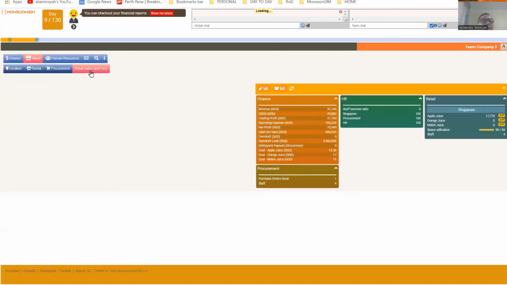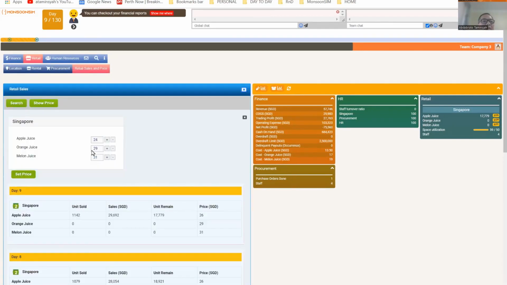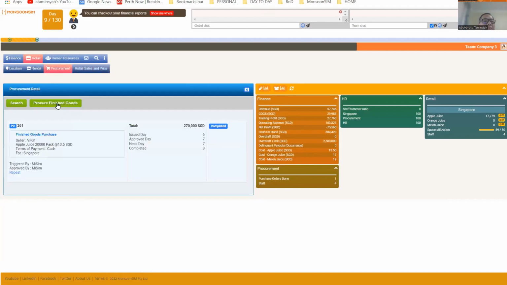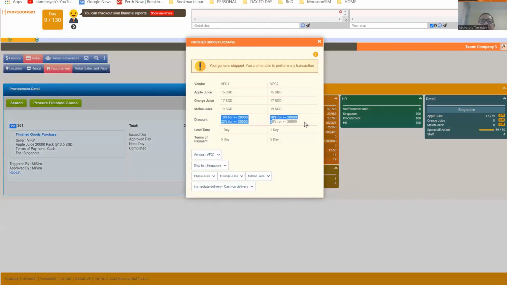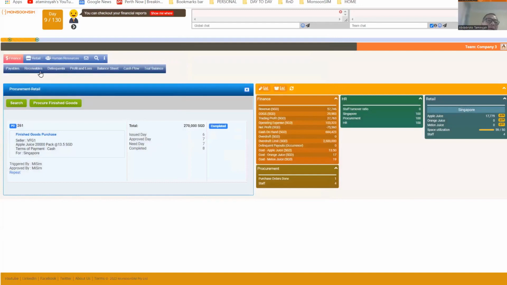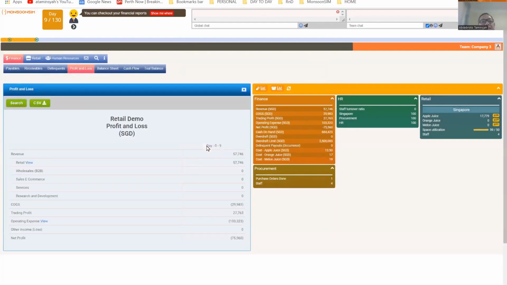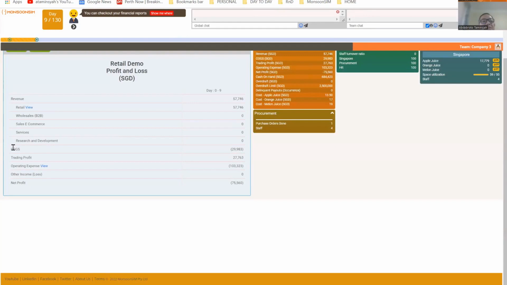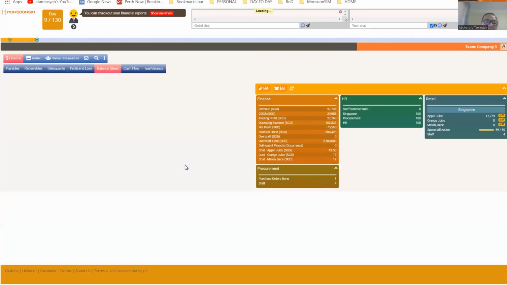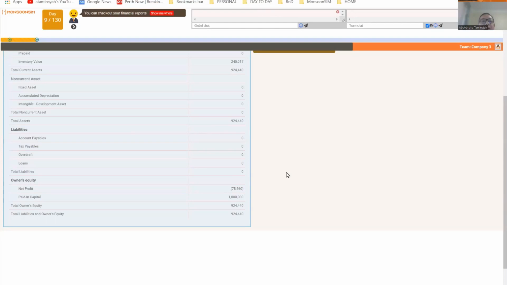Maybe I open a store in Manila. Maybe I reduce the price, like here. Or maybe I increase the price to get better margin, right? And maybe I do bulk procurement to lower my cost, because every time I buy in bulk, look at that, I get a discount. And if you reduce your cost, look at what the impact is on your P&L, it's going to improve your profit. Yes? Because if your COGS is reduced, then you have better trading profit. And if you have net profit, then if you look at your balance sheet, that means you improve your equity. So they're all related.